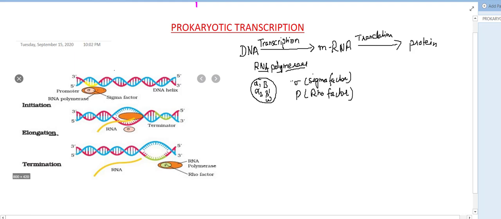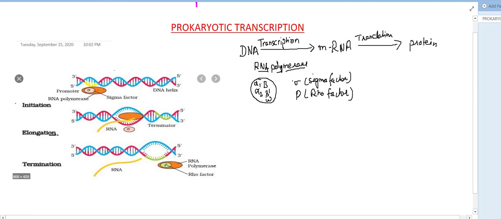The sigma factor attaches to the RNA polymerase during initiation, and when initiation is over, it detaches from the RNA polymerase. At the time of termination, the rho factor attaches to the RNA polymerase and helps it in the process of termination. So these two factors are very crucial for transcription, attaching to the RNA polymerase for a very short period of time.